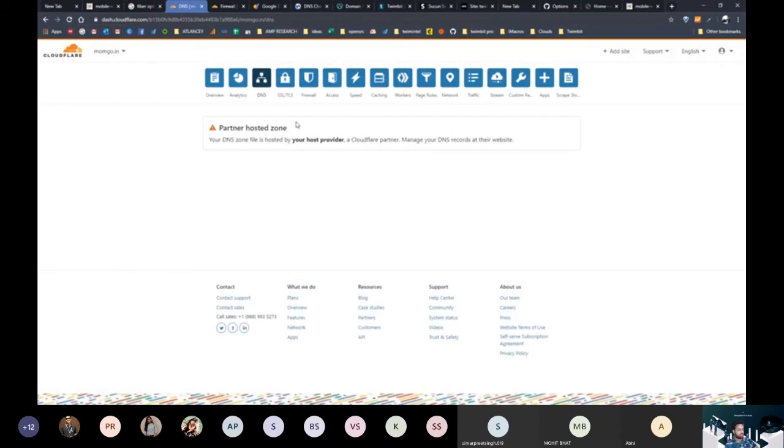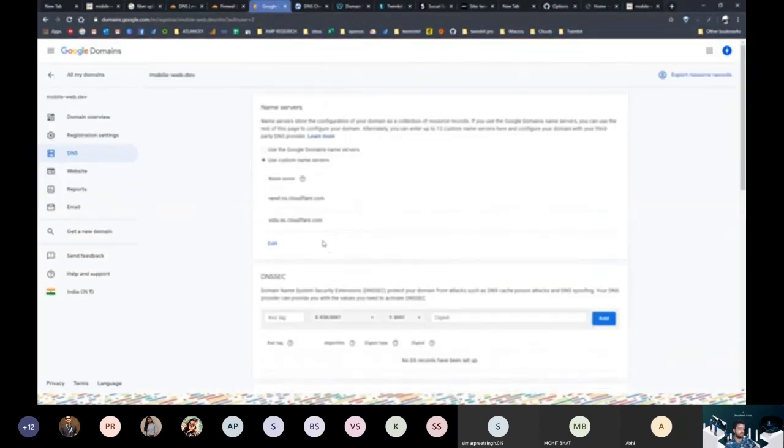Partner hosted. Your DNS file is hosted on your host. Oh, so I didn't know about this feature that Google Domains provides, that if we host the domain name with Cloudflare, you will still be able to edit inside Google Domains. So let's refresh this page.